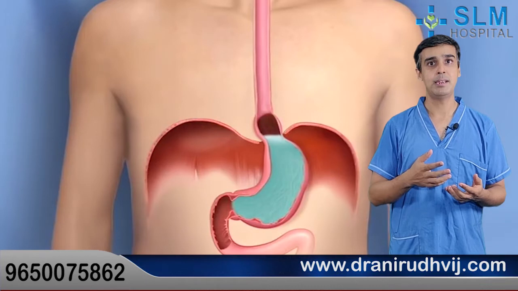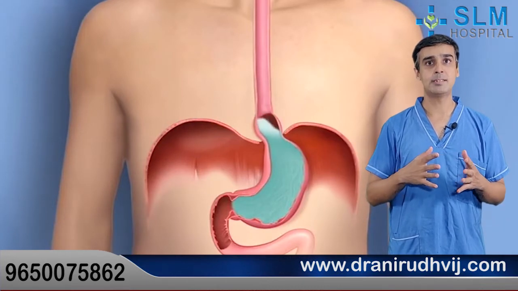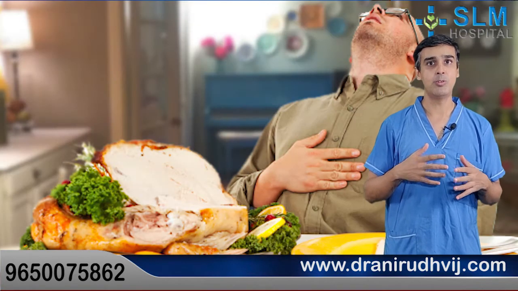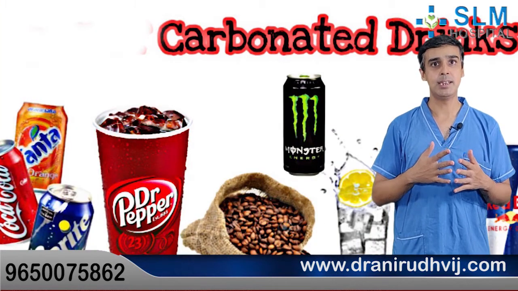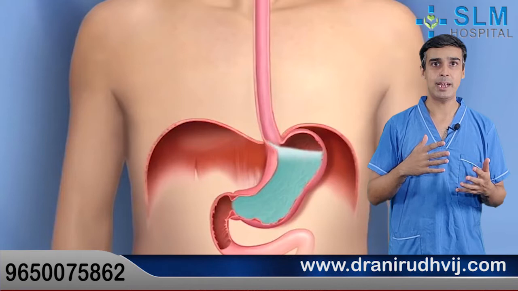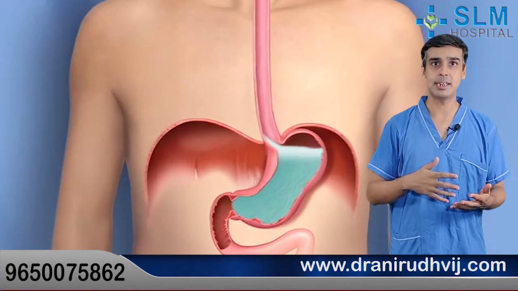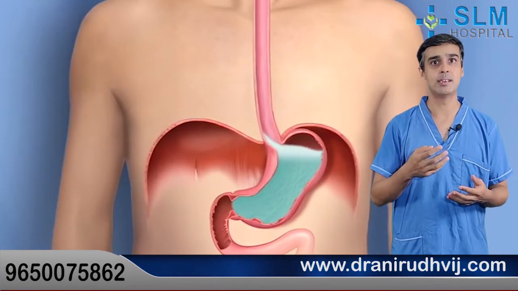This can happen when there is an over distension of the stomach due to overeating or taking some carbonated beverages, which leads to weakness of this valve and increased reflux of gastric contents into the esophagus.